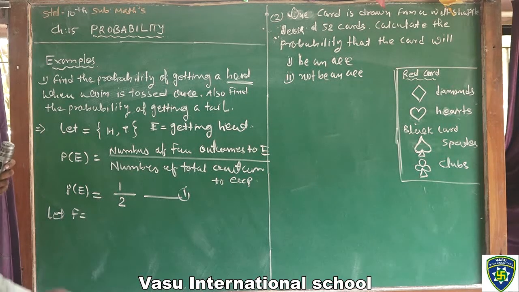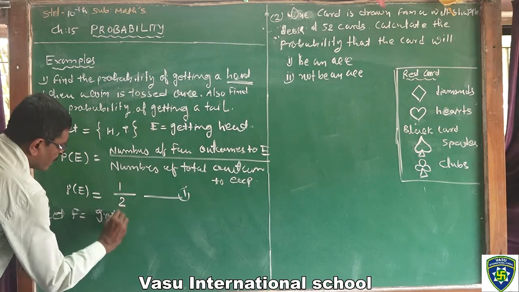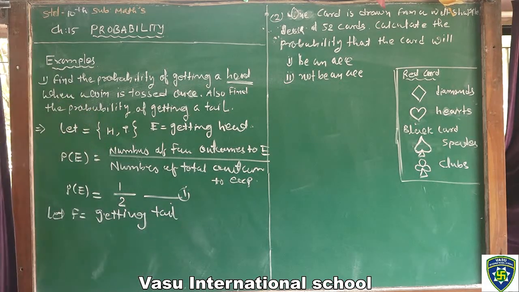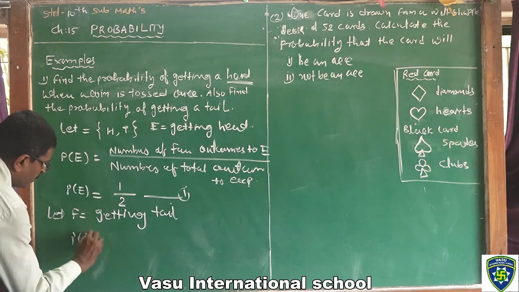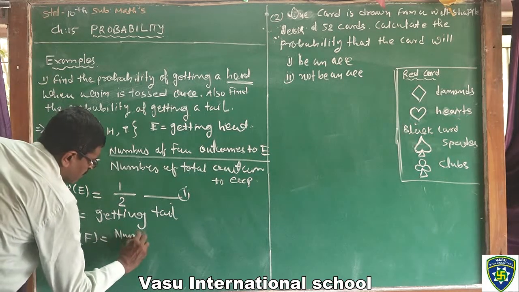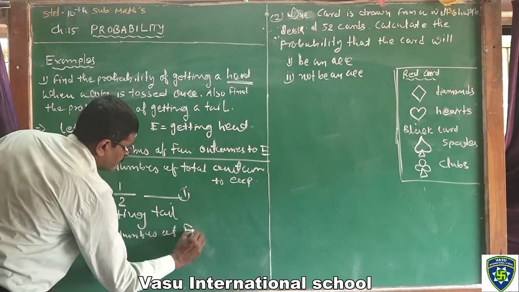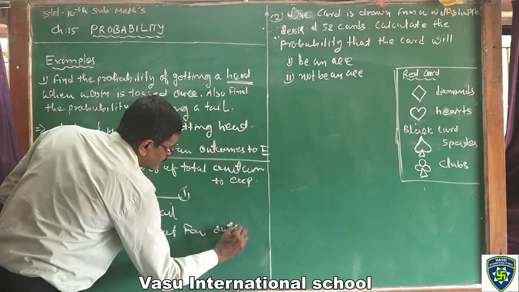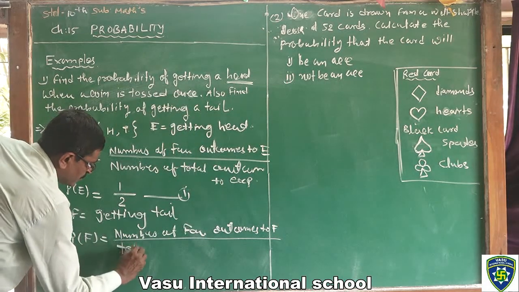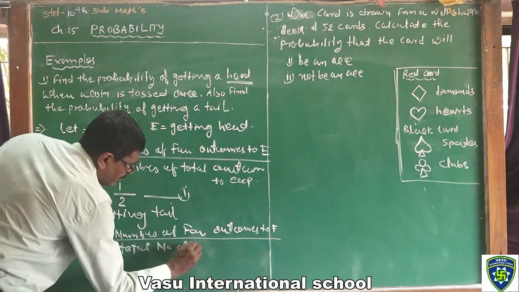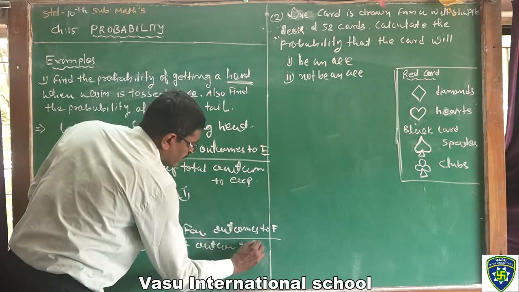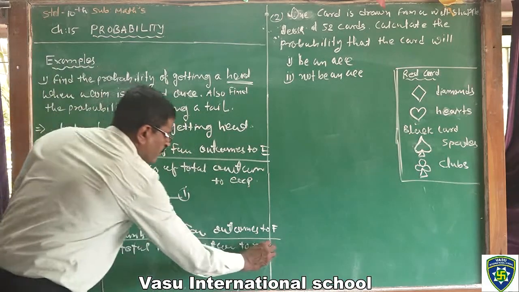Let F be getting tail. Then P of F is equal to the number of favorable outcomes to F divided by the total number of outcomes of the experiment.